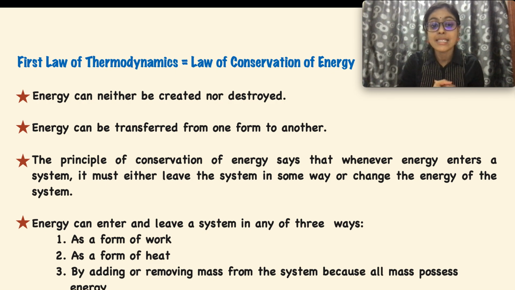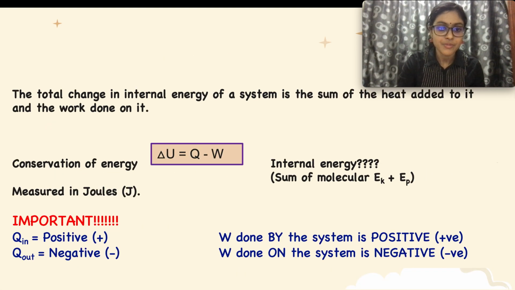Energy can enter and leave a system in any of three ways: as work, as heat, or by adding or removing mass from the system, because all mass possesses energy. So the very important thing is that energy cannot be destroyed, energy cannot be created, and energy can be transformed from one form to another. The first law of thermodynamics is also known as the law of conservation of energy. The total change in the internal energy of a system is the sum of the heat added to it and the work done on it.